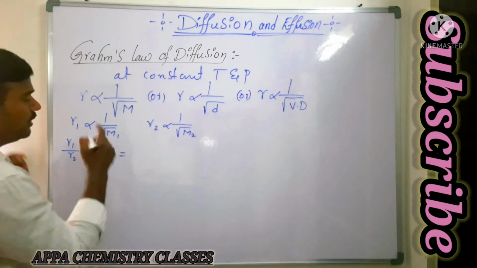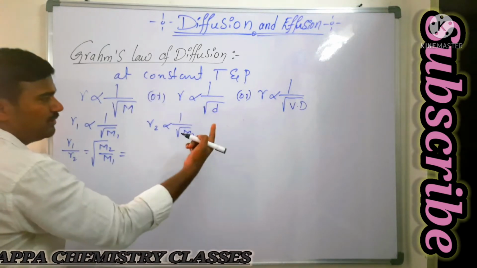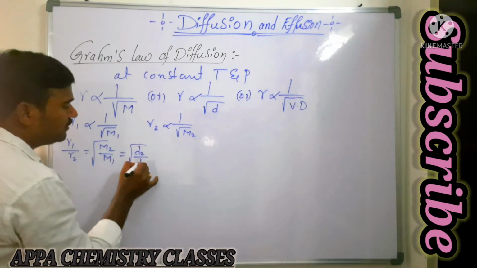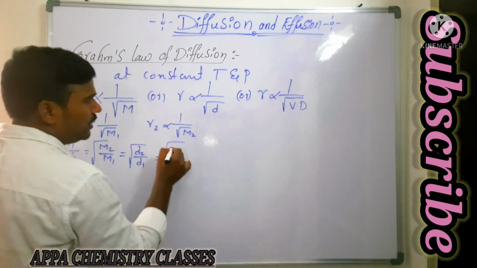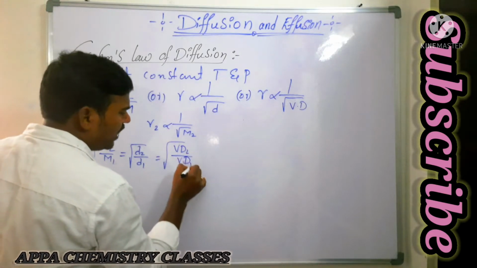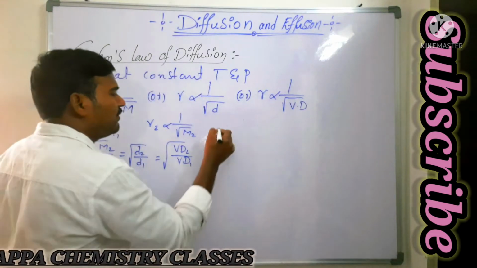In the same way, for the first gas the density will be d1 and for the second gas d2, so that is square root of d2 by d1. Or else we can call it the vapor density of the second gas by the vapor density of the first gas. I think you have some idea about vapor density. What is meant by vapor density here?